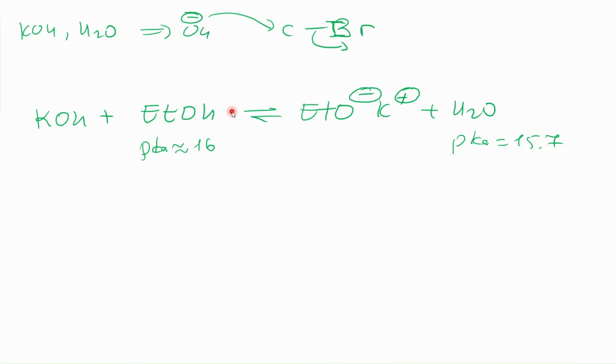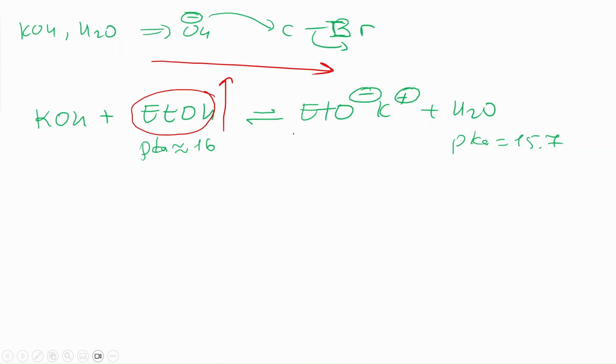Maybe, because we know that in acid-base equilibrium reactions, the equilibrium shifts to the side where there are weak acids and weak bases. So ethanol is actually a slightly weaker acid than water. So honestly, I would write this as slightly going to this side compared to this one. But the thing is that we have an alcoholic solution of potassium hydroxide, so ethanol is the solvent here, which means it's in large amount. It's a lot. So what does it mean? Because it's a lot, according to Le Chatelier's principle, the equilibrium will shift to the right because it's in excess, basically.